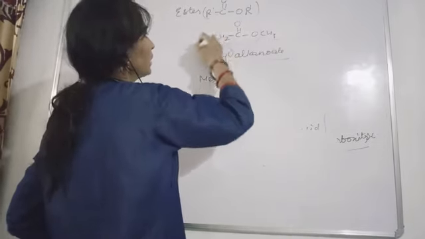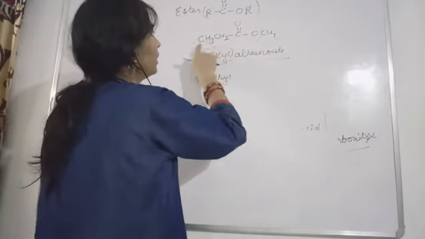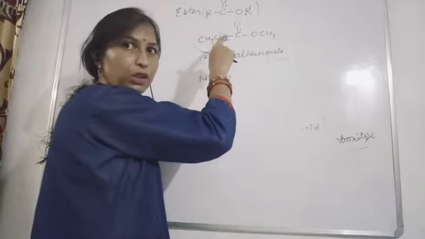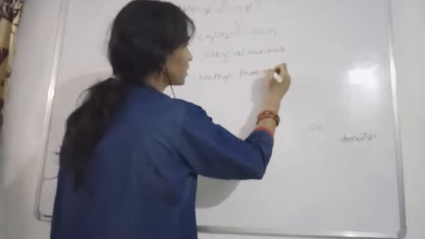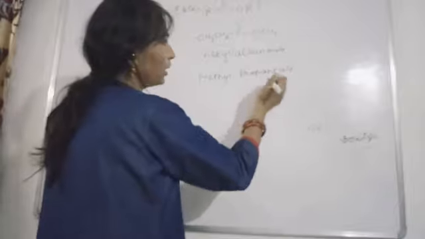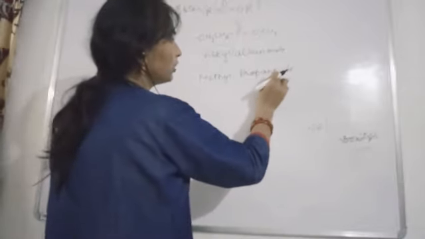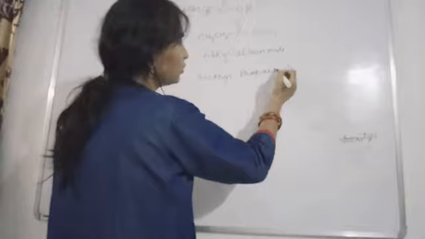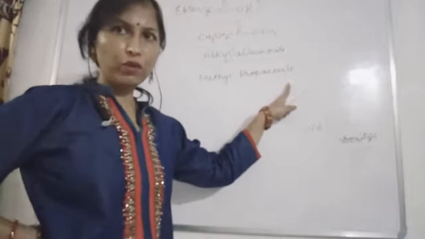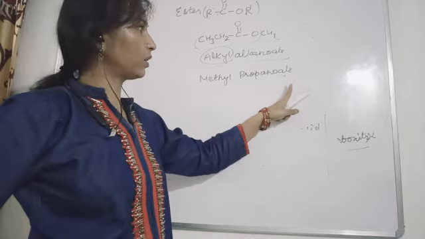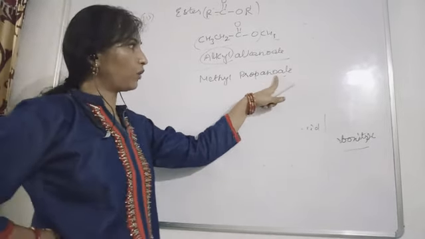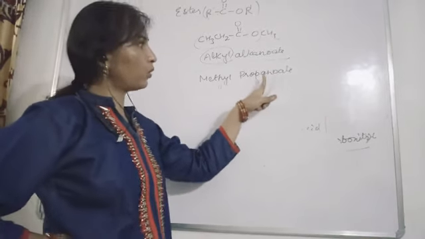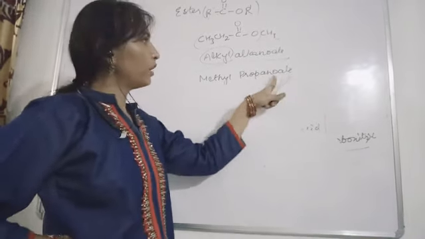This whole part is alkanoate. So how many carbons are present? The word root will depend on that. 1, 2, 3. Okay, so this will be methyl propanoate. And we all know in this case also two vowels are there, but still we keep both the vowels, the O and A we are using here. Okay, so this question may arise, why are these two vowels staying together. So in this case oate will be the ending. Okay, propanoate.